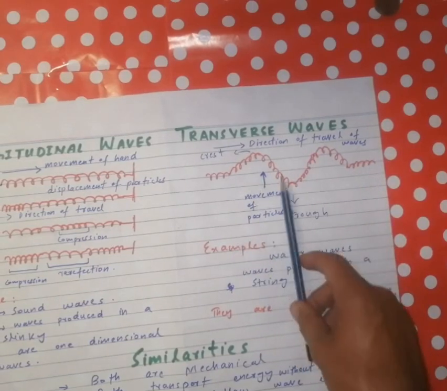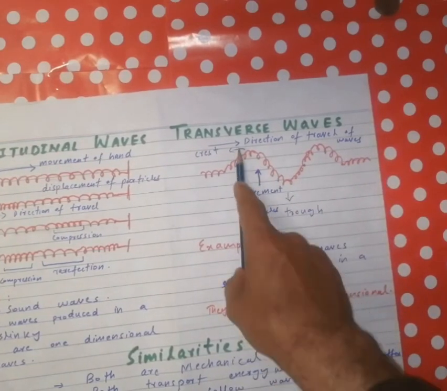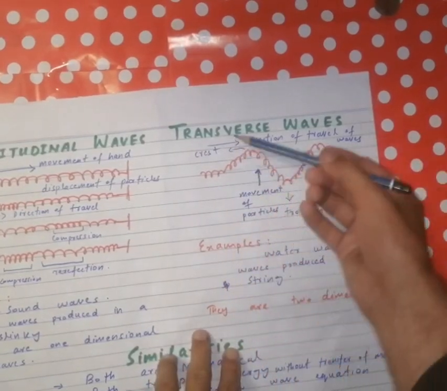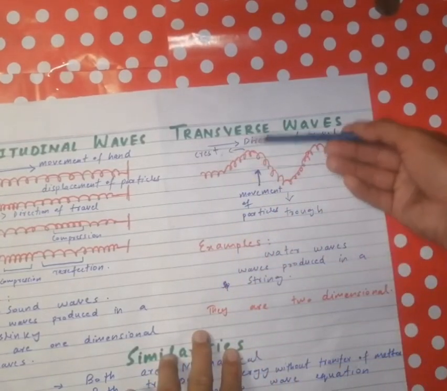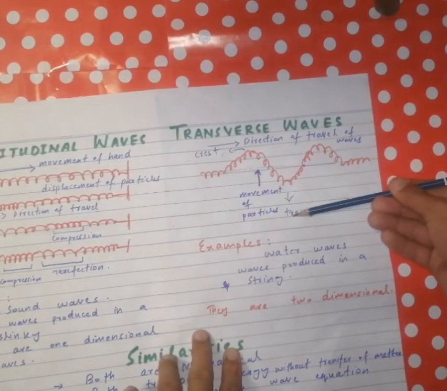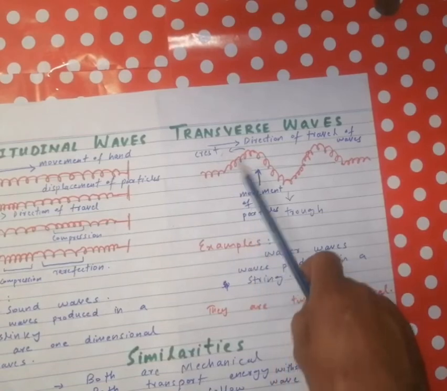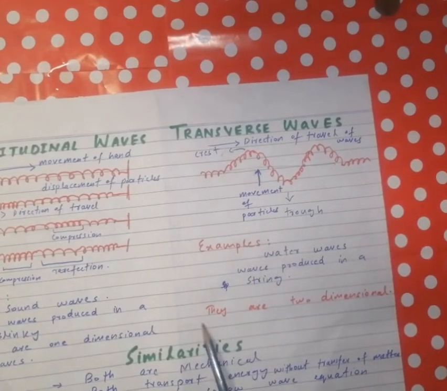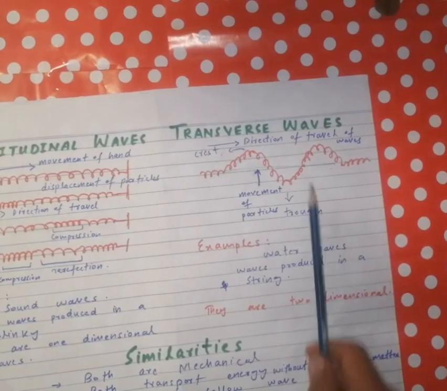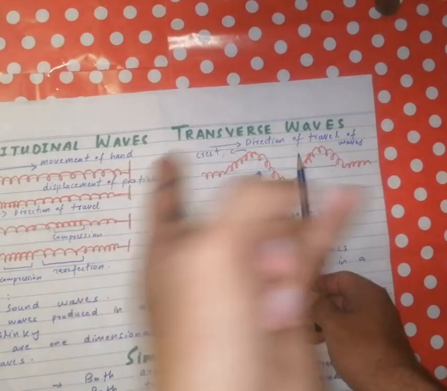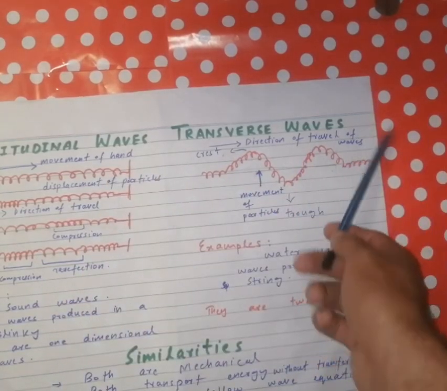Transverse waves involve crest and trough. This is the mean position of the wave. Crest means the maximum distance above the mean position, and trough means the maximum distance below the mean position. Some other examples of transverse waves are water waves, or waves produced in a string. So they are two-dimensional waves, they involve two-dimensional motion. The particles of the medium vibrate perpendicular to the direction of propagation of the wave.